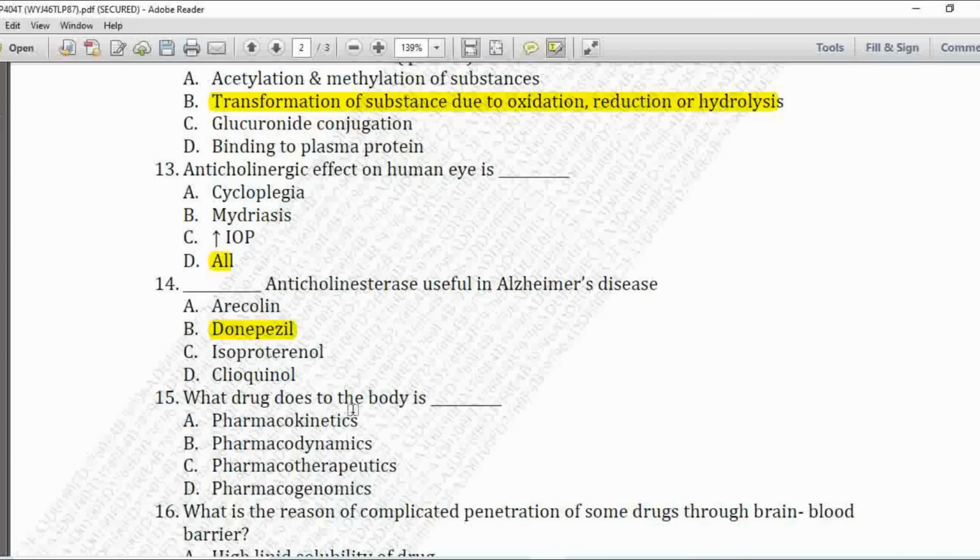Next MCQ, what drug does to the body is. Option A is pharmacokinetics, option B is pharmacodynamics, C is pharmacotherapeutics, and D is pharmacogenomics. So as we have already discussed pharmacokinetics and pharmacodynamics in summer examination 19 paper, pharmacodynamics involves the study of what the drug does to the body, whereas pharmacokinetics means what the body does to the drug, that is absorption, distribution, metabolism, and excretion. So option B is correct.